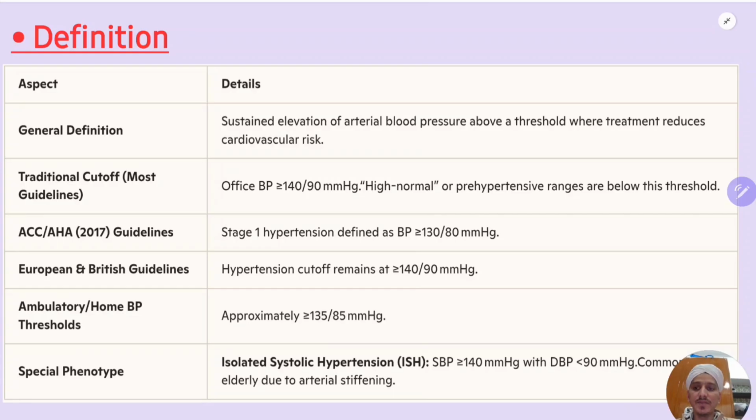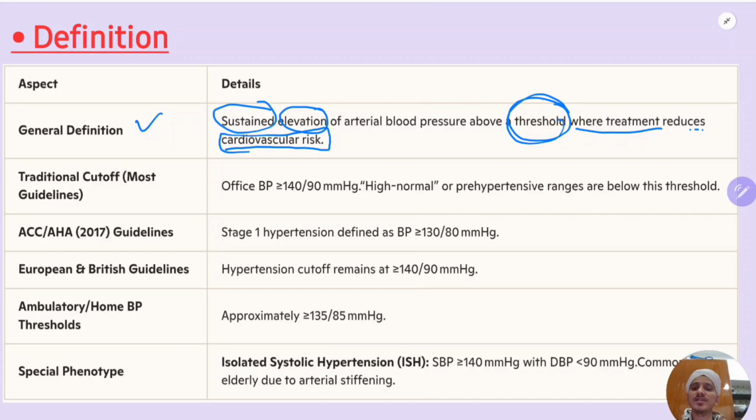So, the definition of systemic hypertension. General definition: sustained elevation of arterial blood pressure above a threshold where treatment reduces cardiovascular risk. So the blood pressure should be elevated persistently at a threshold, and that threshold should increase the cardiovascular risk. If the blood pressure moves above the threshold, it increases the cardiovascular risk. That is known as hypertension. It is not merely a number.